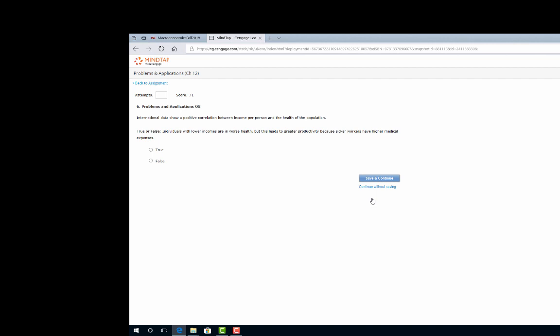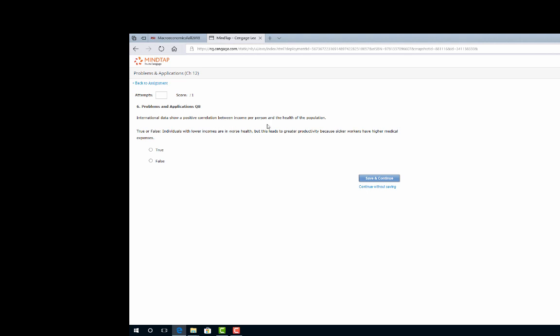It says, international data show a positive correlation between income per person and the health of the population. So if that's the case, individuals with lower incomes are in worse health, but this leads to greater productivity because sicker workers have higher medical expenses. So what do you think of that statement based on the evidence supporting that there's a positive correlation, meaning when income goes up per person, health of the population also goes up?